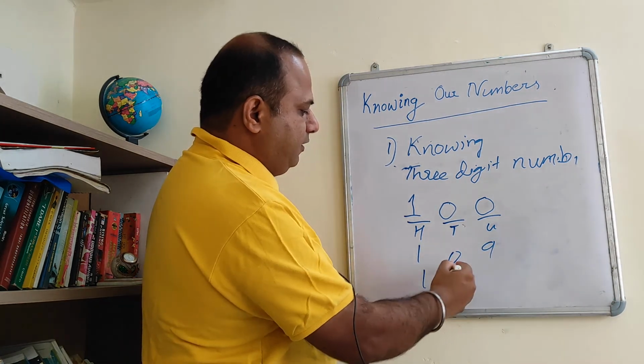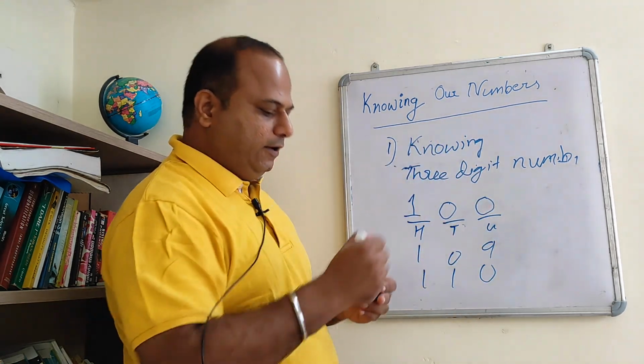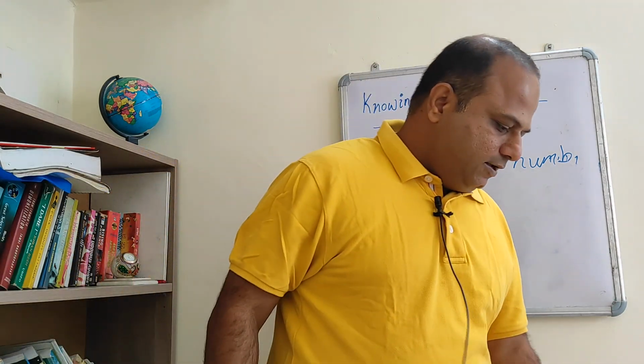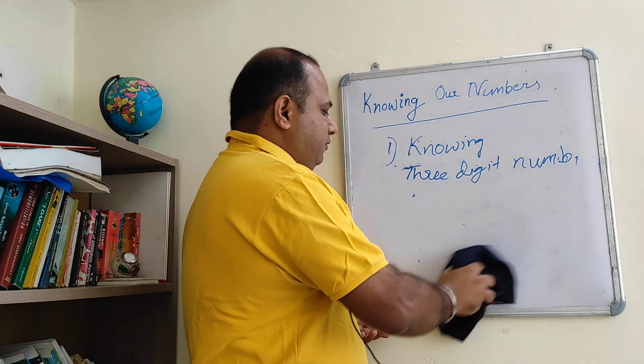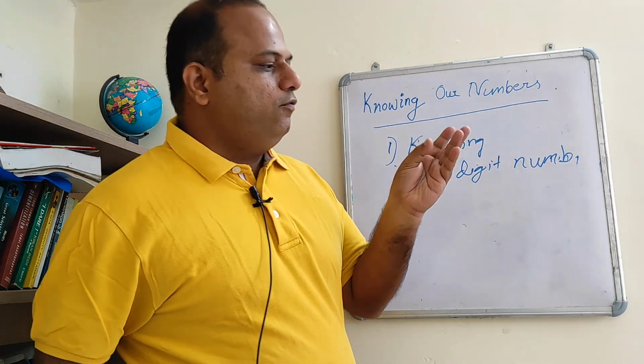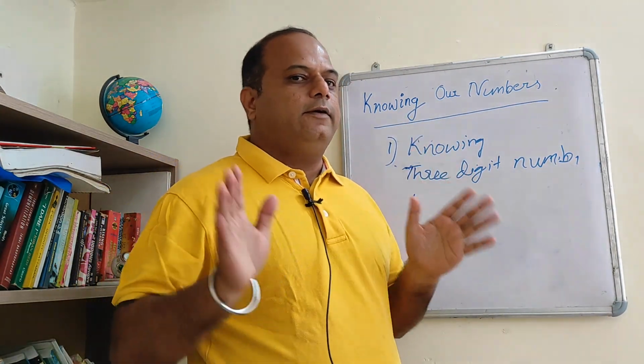Then you have to change the tenth place, 110, and so on and so forth. So what happens? You see, all the numbers were formed with these 10 digits, that is 0, 1, 2, 3, 4, 5, 6 up to 9.